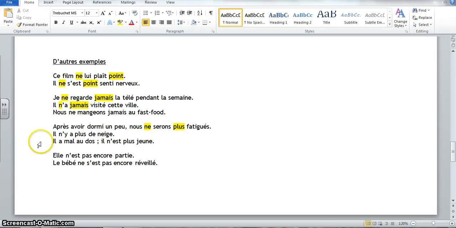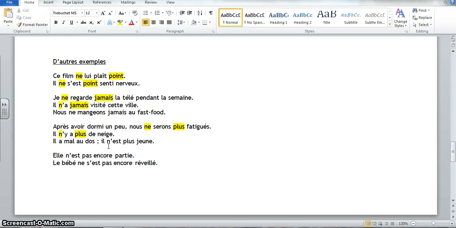Il n'y a plus de neige. So it's not just saying that there's not any snow. The idea of ne plus is implying that there once was, but now there's no longer. Il n'y a plus de neige. Notice in a negative that the de la or whatever changes to de. Il a mal au dos, il n'est plus jeune. He is no longer young. Ne plus.